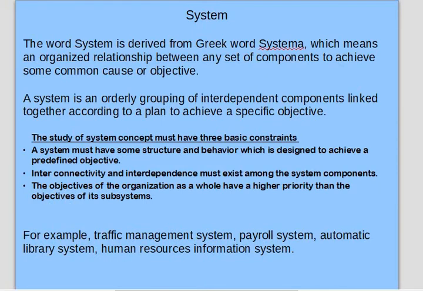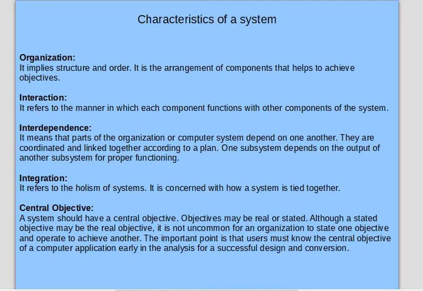For example, we have many examples of systems as well, like traffic management system, human resource management system, management information systems. All these systems produce some output or perform some operations, and give you something, so they are known as systems. So the characteristics of a system comprise organization, interaction, interdependence, integration, and the central objective.